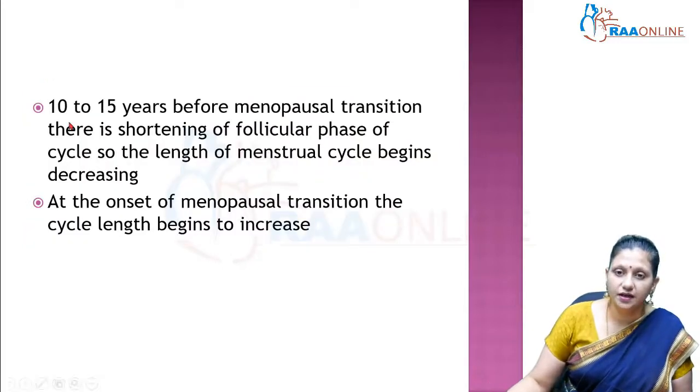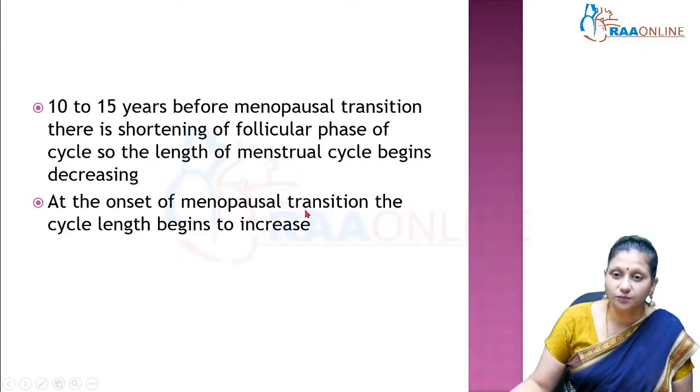Now, 10 to 15 years before the menopausal transition, there is a shortening of follicular phase because there is less estradiol. So, the negative feedback on the pituitary goes. So, consequently, there is more FSH from the pituitary, and then more FSH leads to shortened follicular phase. So, shortened follicular phase leads to decrease in the duration of menstrual cycle. So, as a lady approaches menopause, she starts getting her periods more frequently.